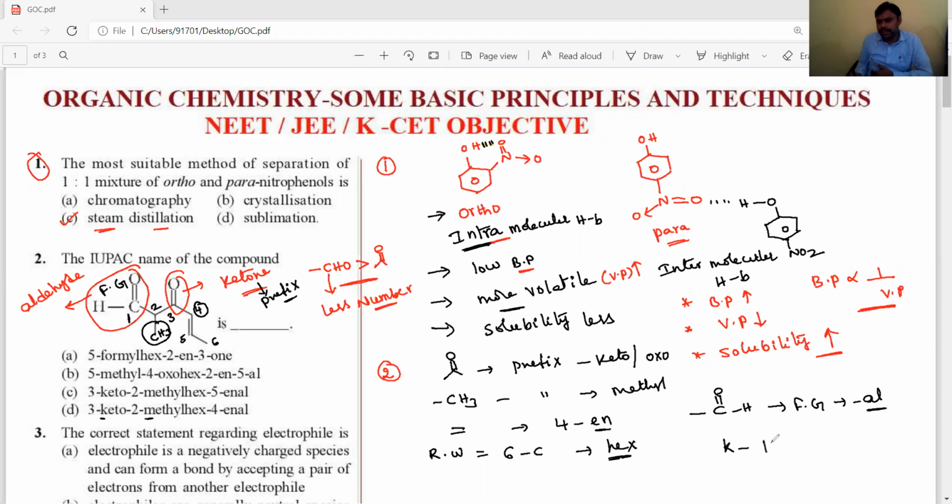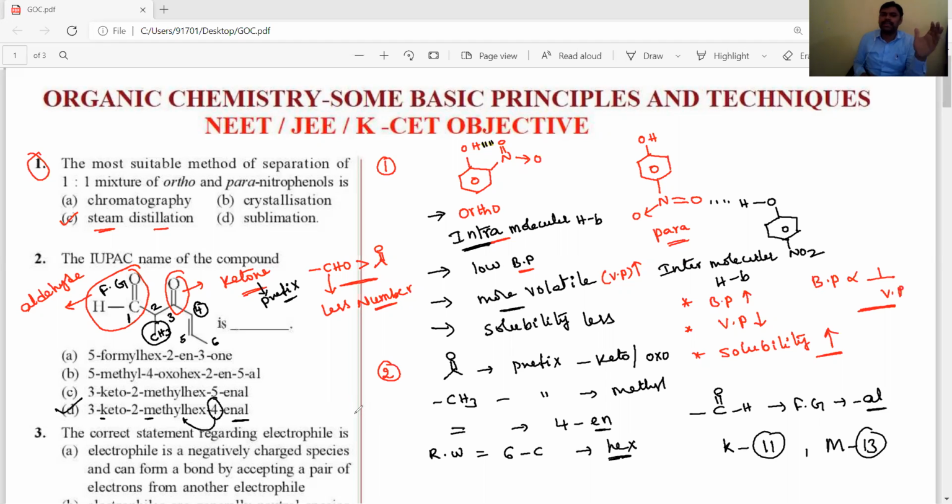because according to the alphabetical rule, K comes at 11 and M at 13. That's why its correct IUPAC nomenclature is 3-keto, 2-methyl, hex-4-enal, or hex-4-en-1-al, like that also we can write. But the functional group position is the first carbon, so there is no need to mention the first position. That's why the correct IUPAC nomenclature is 3-keto, 2-methyl, hex-4-enal. Otherwise this 4 we can write before also, no problem.